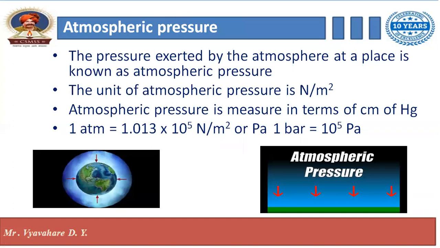Atmospheric pressure is the pressure exerted by the atmosphere. The pressure exerted by the atmosphere at a place is known as atmospheric pressure. The unit of atmospheric pressure is also Newton per meter square. Atmospheric pressure is measured in terms of centimeters of mercury. 1 atmosphere is equal to 1.013 into 10 to the power 5 Newton per meter square.